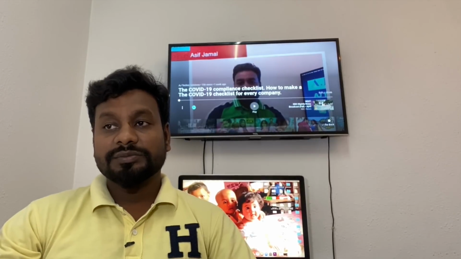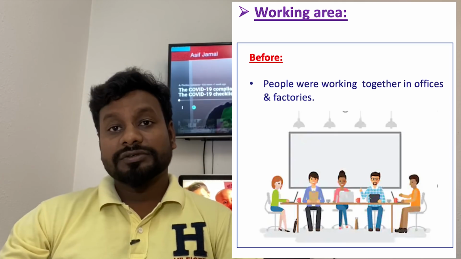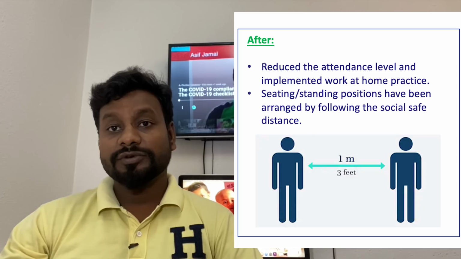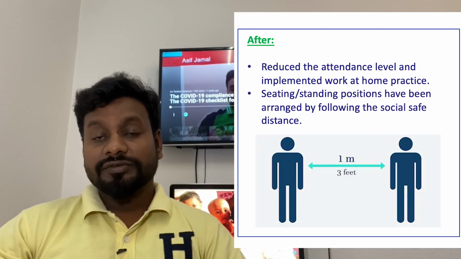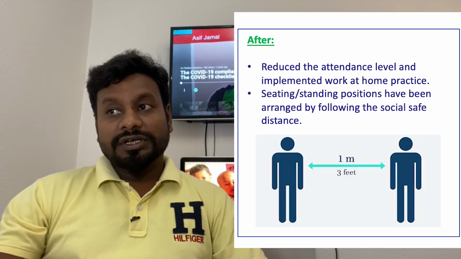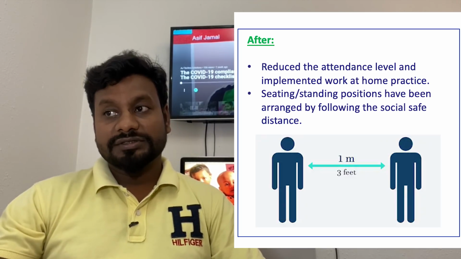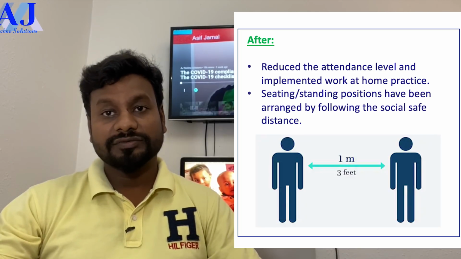The next point is the working area. Before, people were working together, which meant overcrowding and gathering. Now you have to keep at least 1 meter distance, social distancing. This is a very important point because overgathering is very risky in the working area. Reduce the attendance level and implement work from home. Sitting positions should be arranged following social distancing of at least 1 meter.